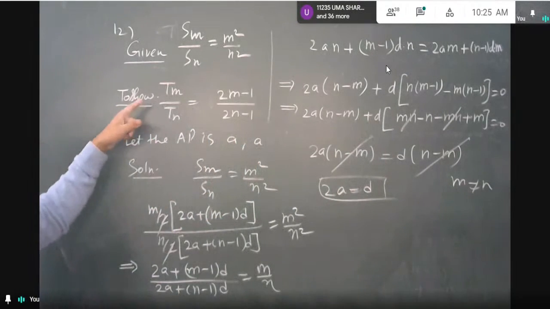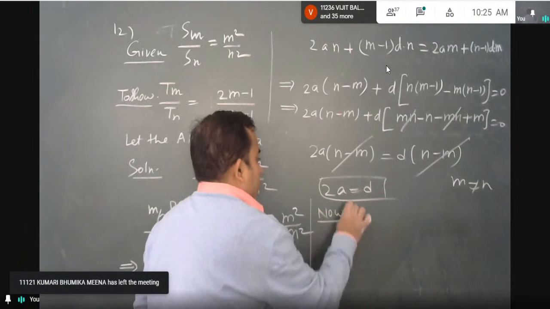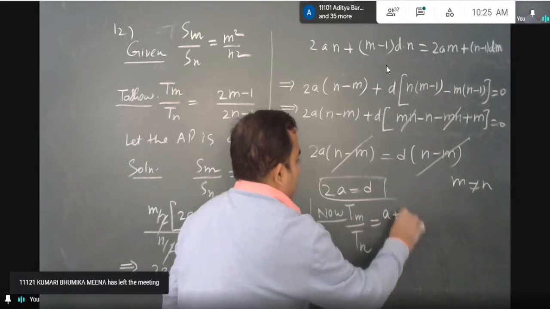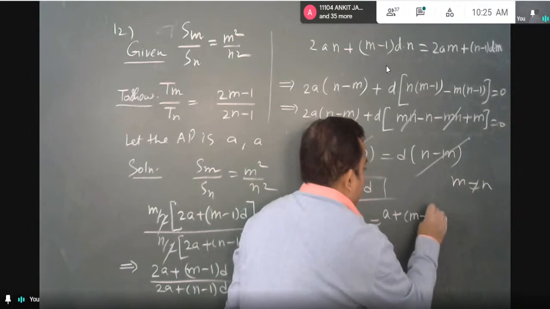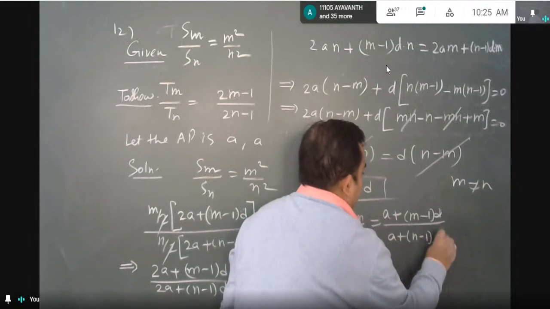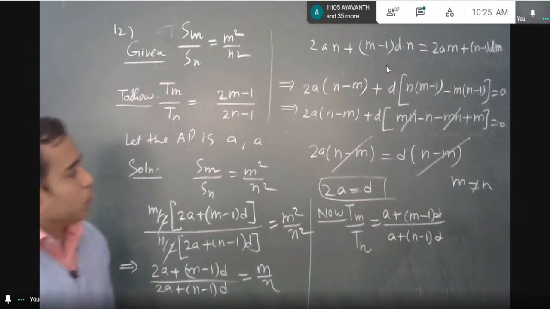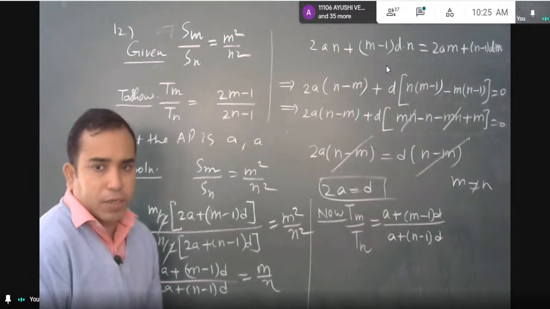I think now we can start with Tm upon Tn. Using the term formula, Tm upon Tn is a plus m minus 1 into d, whole upon a plus n minus 1 into d. I have to bring this quantity. So let us use the information we have got.